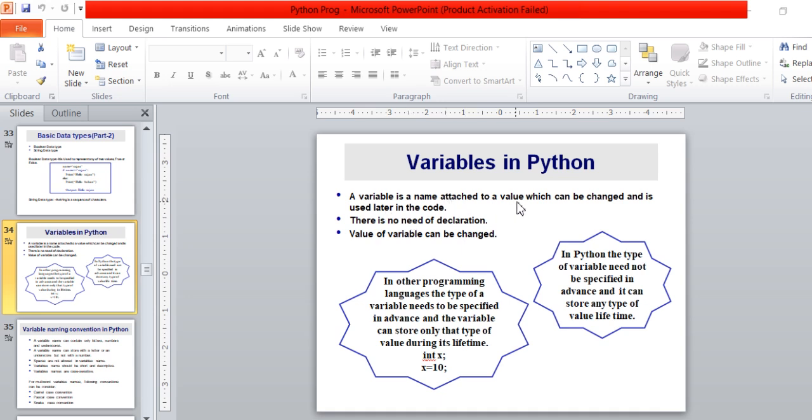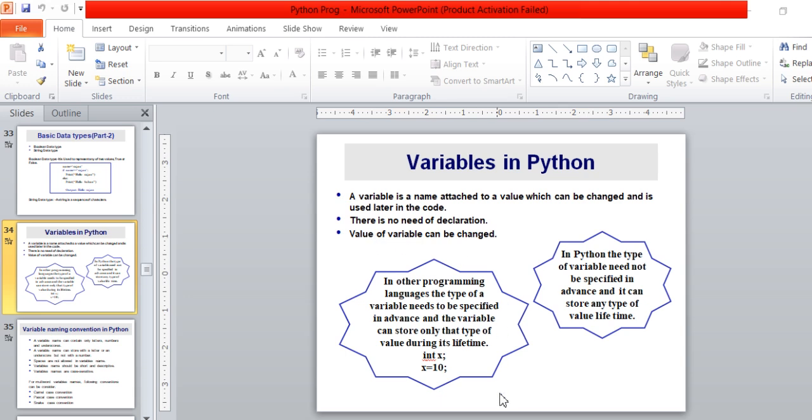Variable is a name attached to a value which can be changed and is used later in the code. Variable has some name which has some value. We can change the value of a variable during the lifetime of a program. We do not need to define a declaration for variables. The value of a variable can be changed.